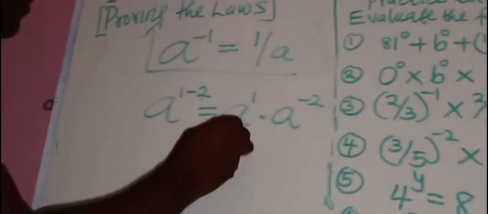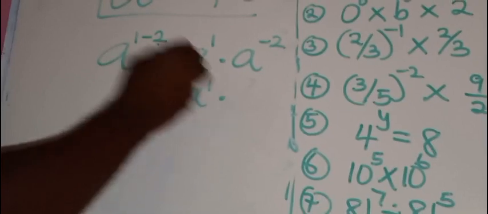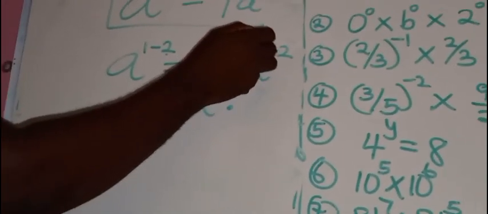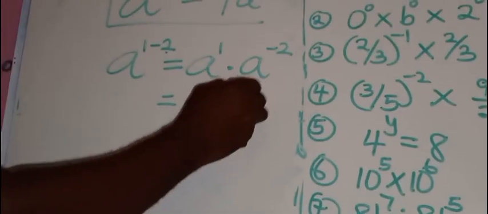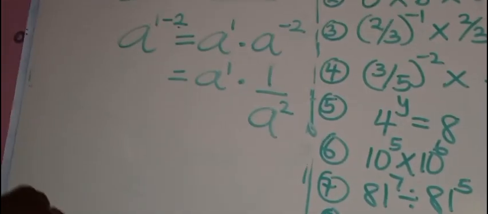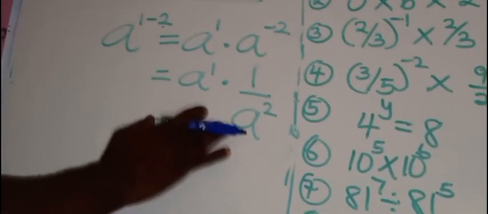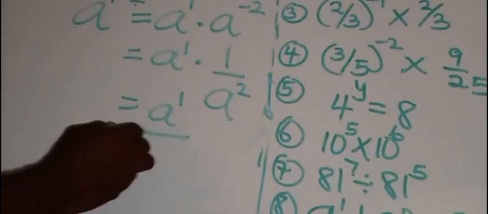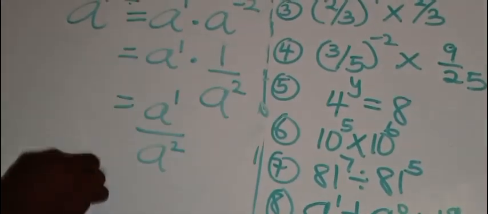Now, this is a raised to the power 1 dot this negative. If you want it to disappear, it means 1 over. Take note of that. Don't forget that. Then you write everything now except that minus. Is that clear? This is equal to a raised to the power 1 over a raised to the power 2.